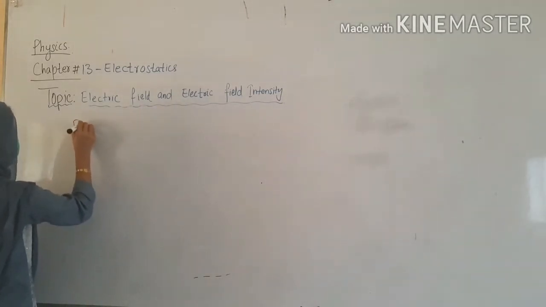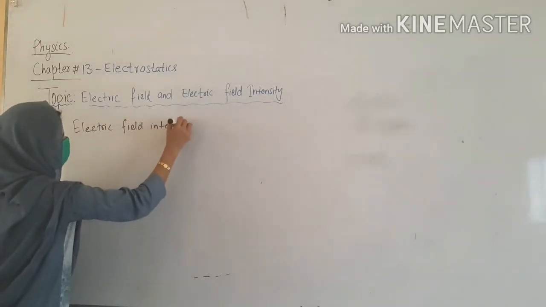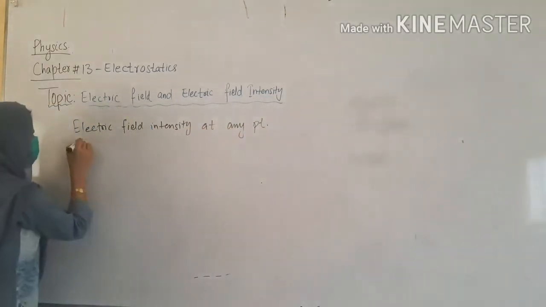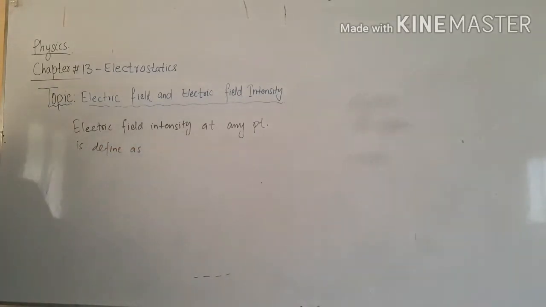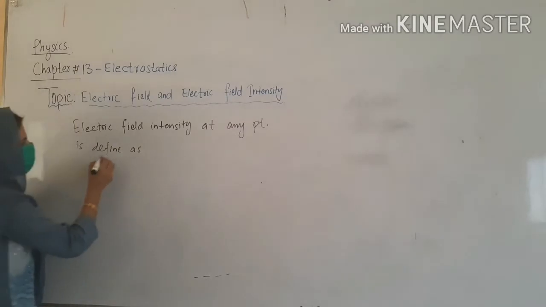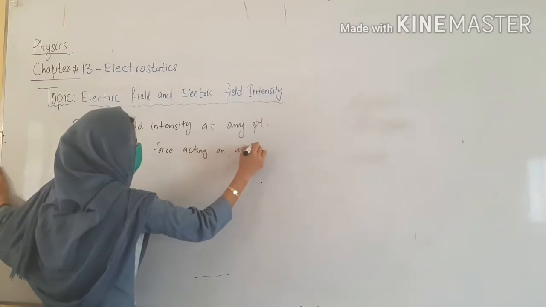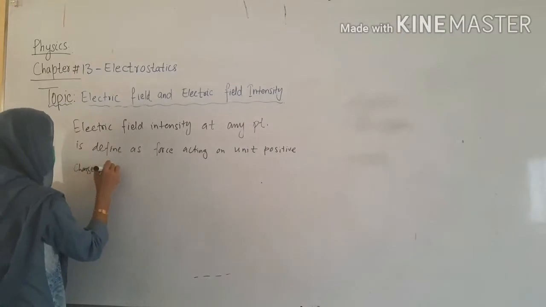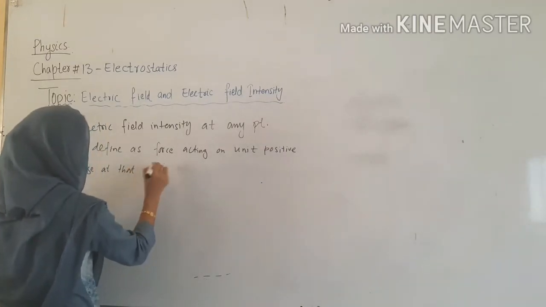This is electric field intensity at any point. It is defined as the force acting on a unit positive charge at that point. This is called electric field intensity.